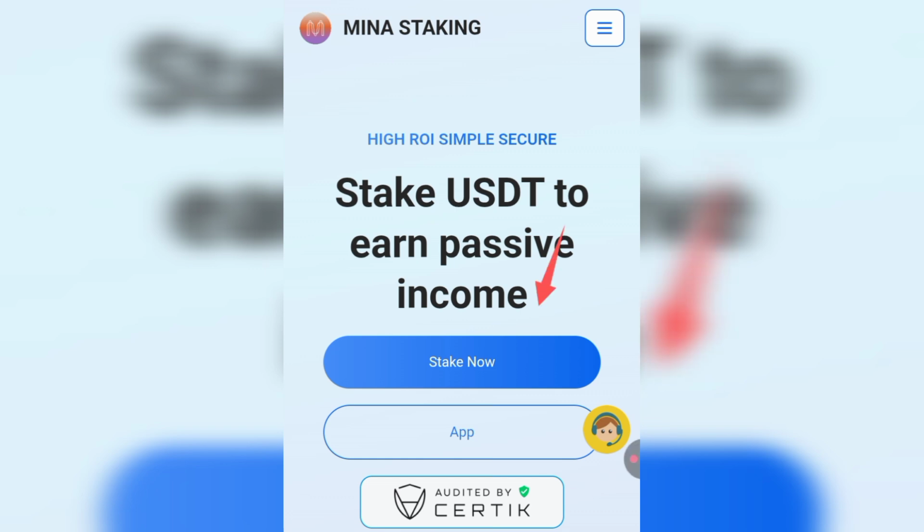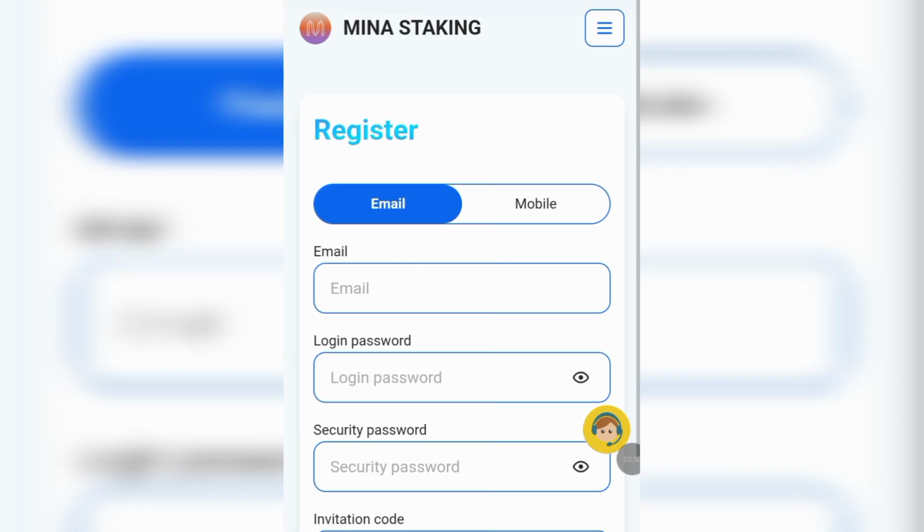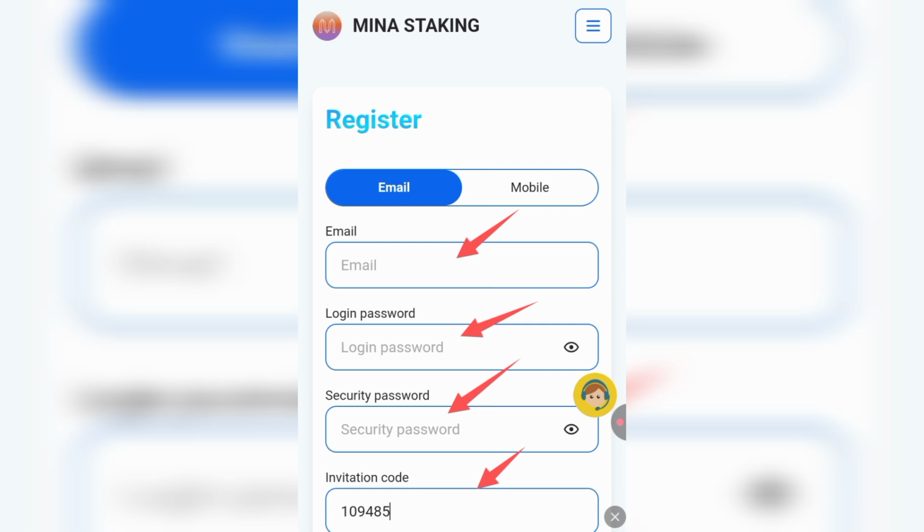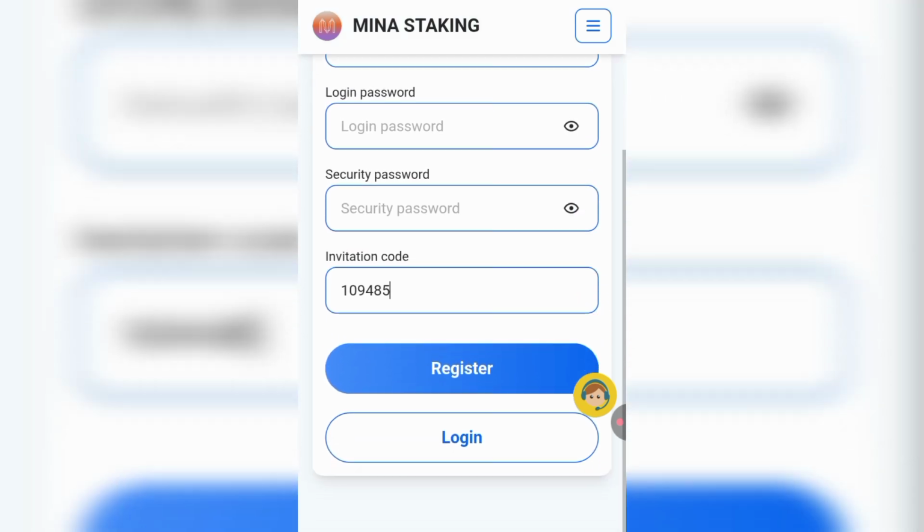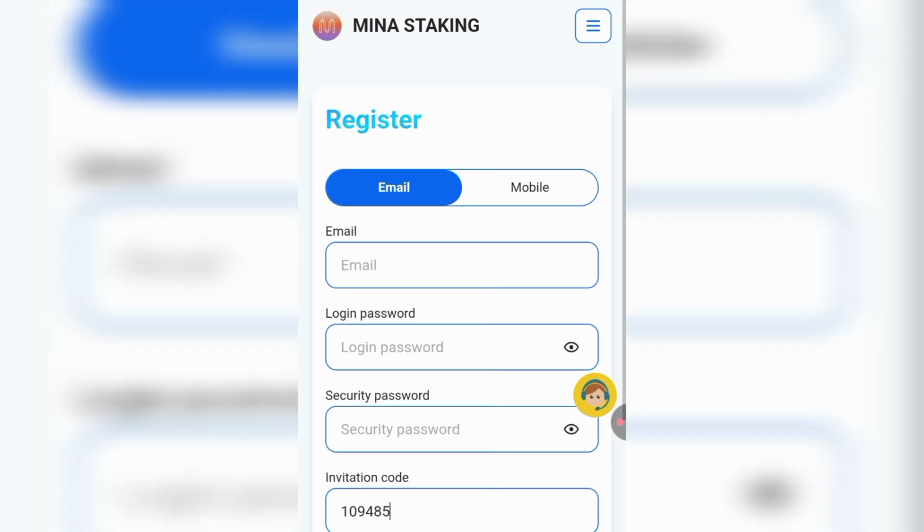For us to get started, you just click on stake now right here, and you'll be brought to the registration page. Right here, all you have to do is input your email address, your login password, your security password, and your invitation code. After inputting your invitation code, you click on the registration button and your account will be created successfully to start making money for yourself with this platform.